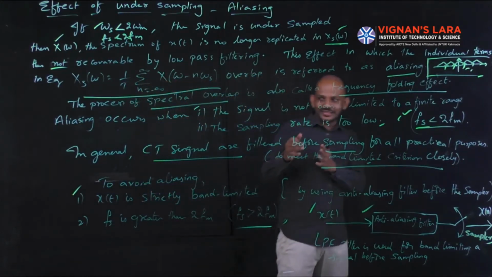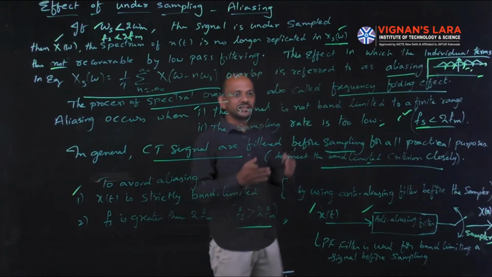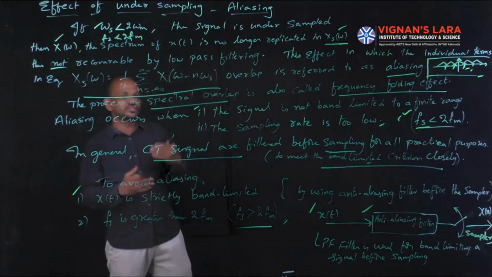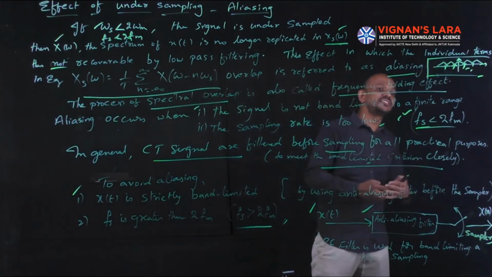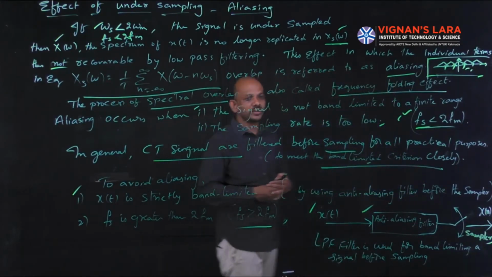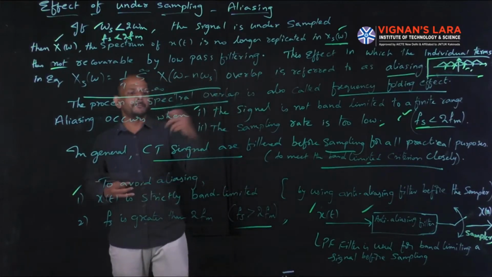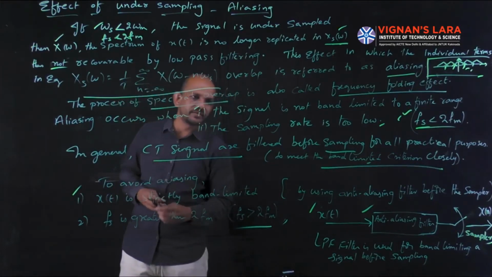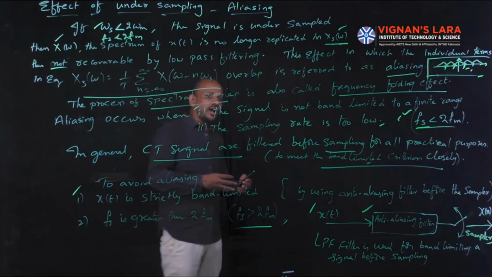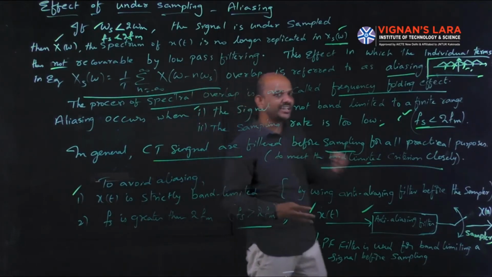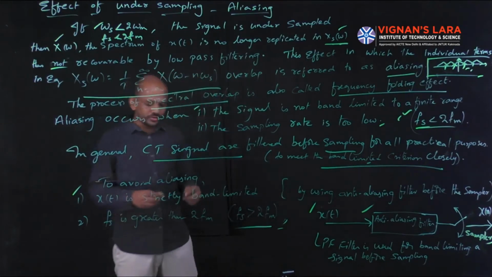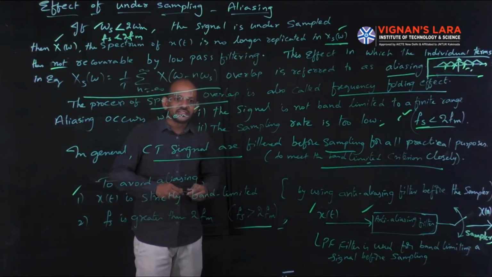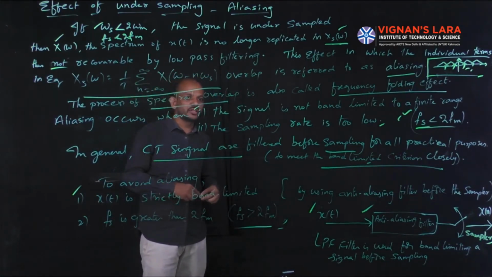Whenever the signal is strictly band limited, it will avoid the aliasing, and I have to choose the sampling frequency greater than twice the maximum frequency component, or the highest frequency component, of the message signal. So while doing like this, you can avoid the aliasing. So this is the explanation about aliasing, or the effect of undersampling.